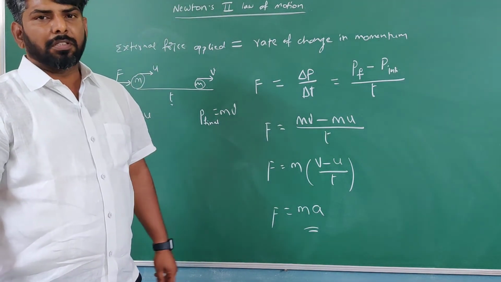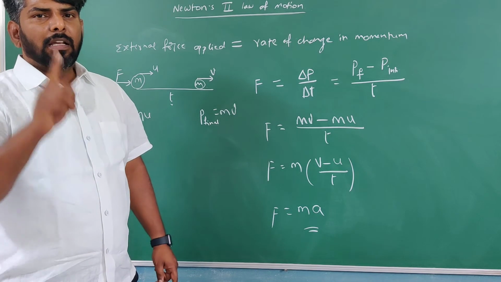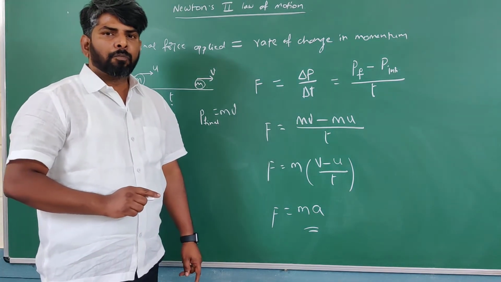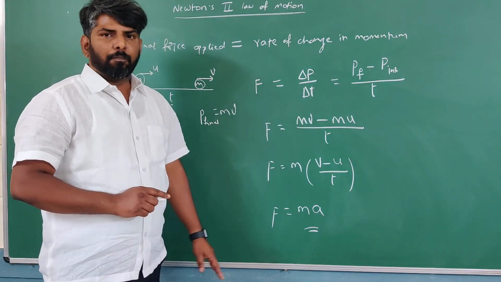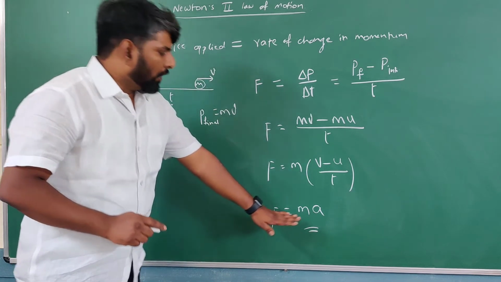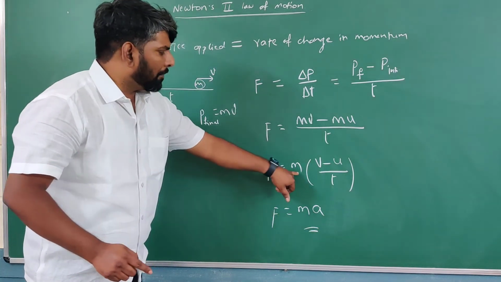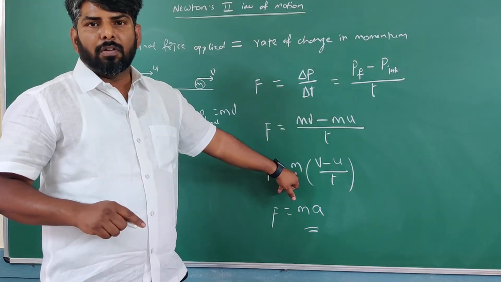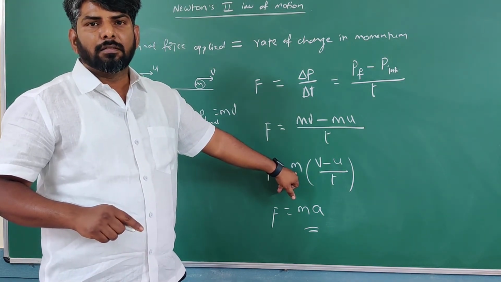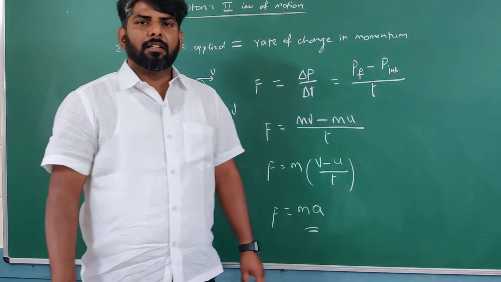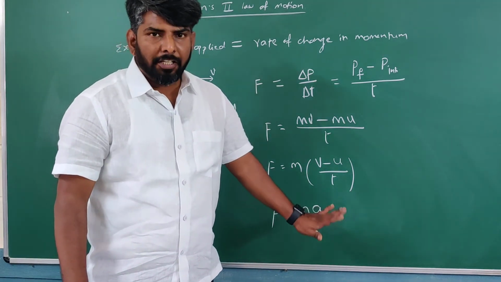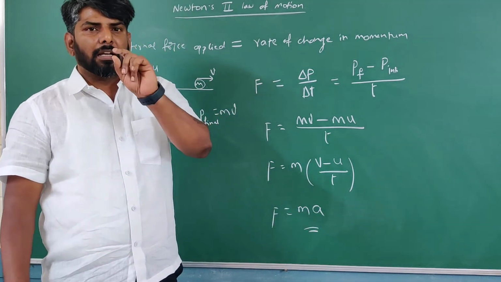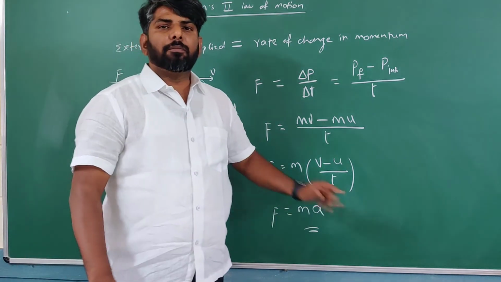This is the derivation for this. But students, observe here very clearly. F equal to ma. So here we got this equation when mass is constant. When mass is constant, only then can you apply F is equal to ma.